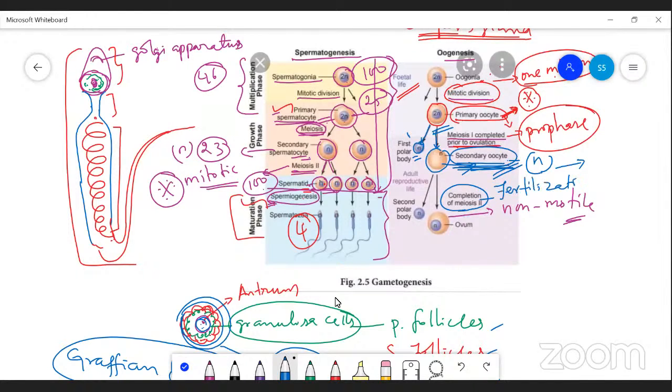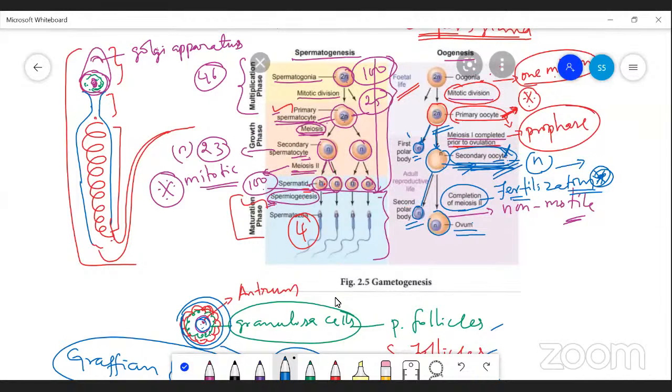Only after fertilization. Okay, after fertilization. And if fertilization does not occur, remember this, the egg will die in the secondary stage itself. After completion of fertilization, this secondary oocyte becomes a complete, fully developed egg, and also produces the second polar body.